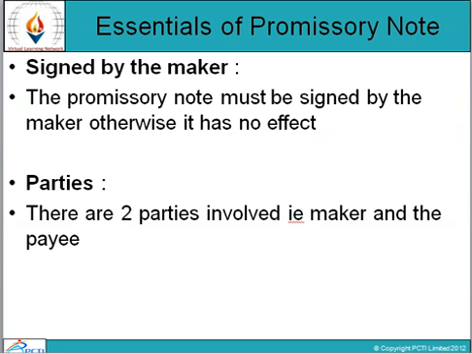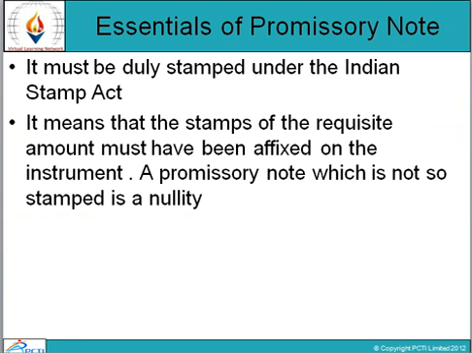Signed by the maker. The promissory note must be signed by the maker, otherwise it has no effect. Parties. There are two parties involved, that is maker and the payee. Essentials of promissory note. It must be duly stamped under the Indian Stamp Act. It means that the stamps of the required amount must have been affixed on the instrument. A promissory note which is not so stamped is a nullity.